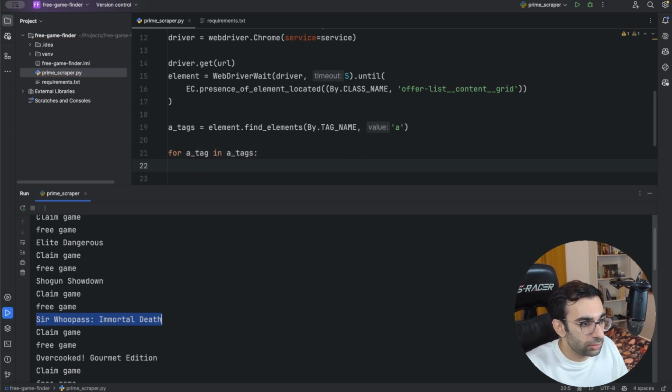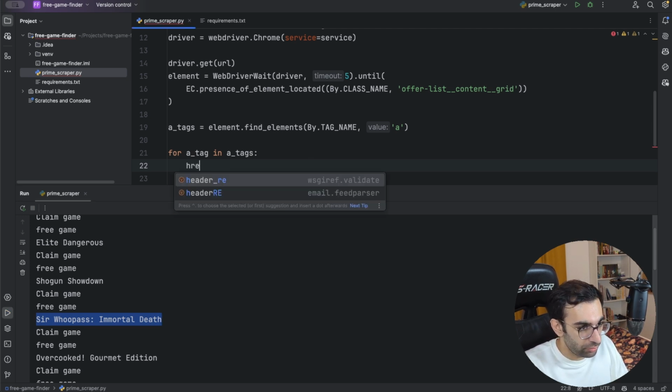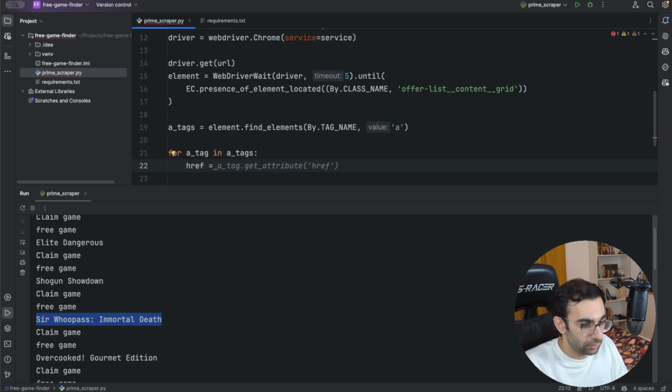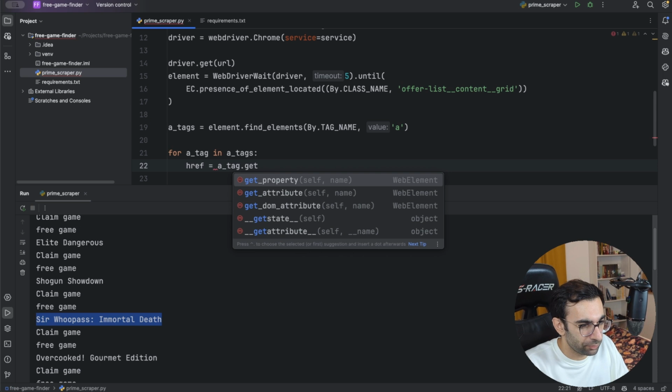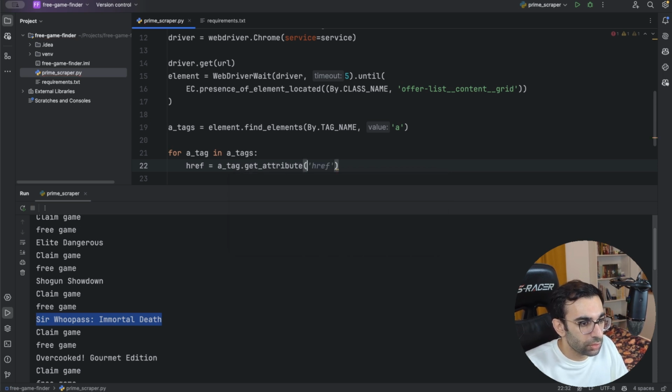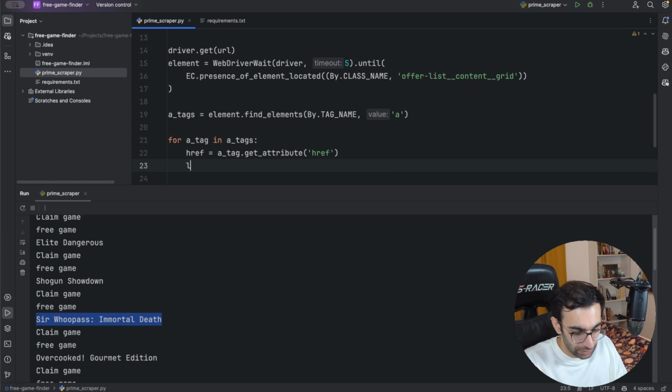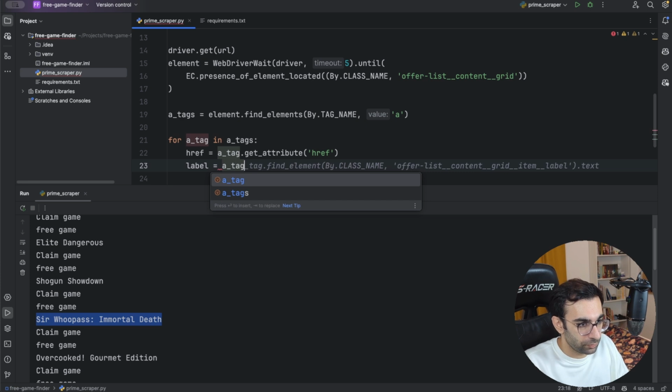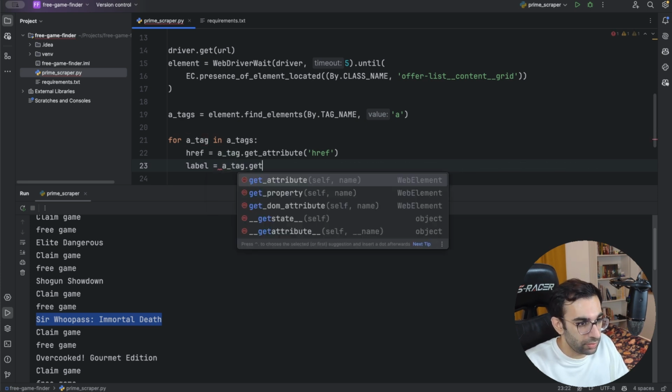And I don't need this one. What I need is the href, which is the link. So I can say A tag dot get attribute, and then the attribute name is href. And then I need the label, which, if I'm not mistaken, was the attribute called aria-label.